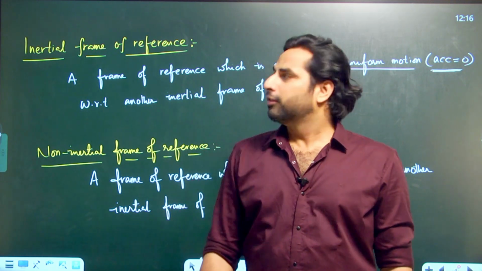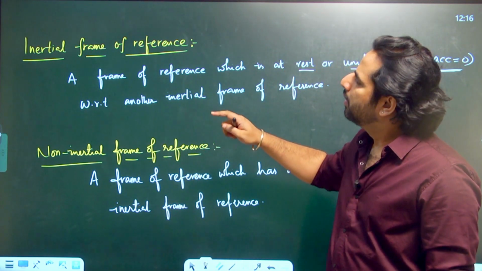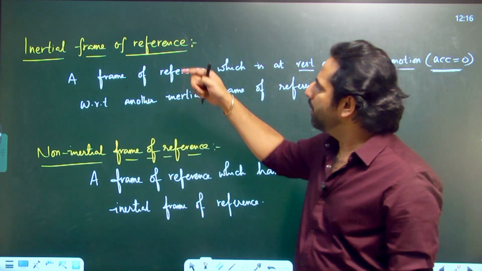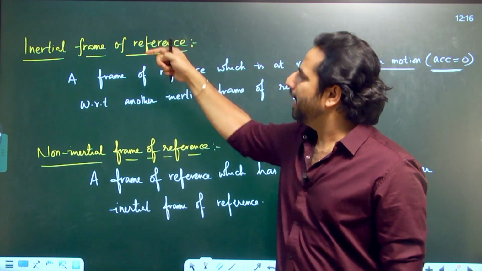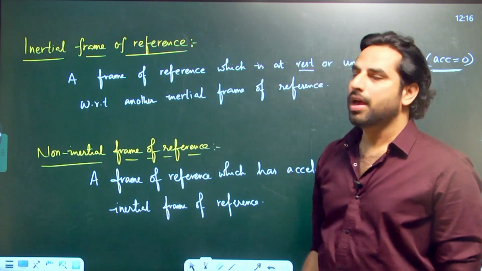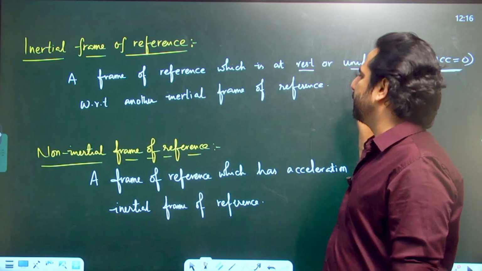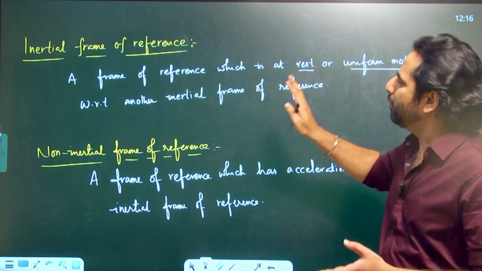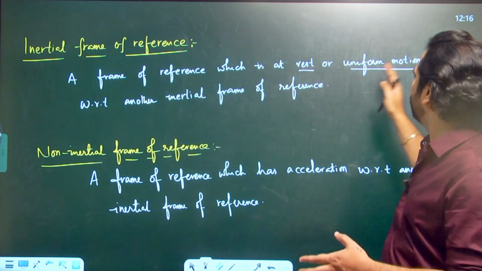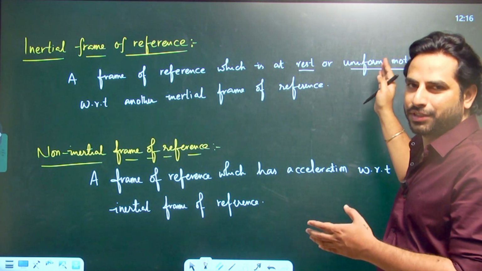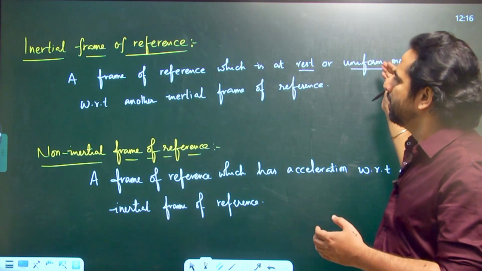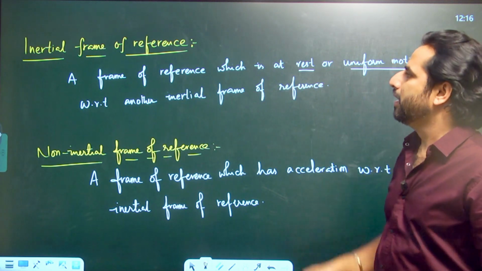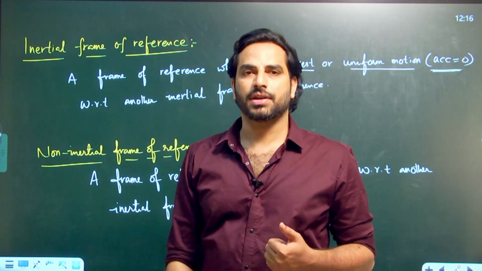So when I use the word rest or uniform motion, it should be defined again with respect to another frame of reference. So it is very difficult to give the definition of inertial frame of reference, because to define an inertial frame of reference, I need the help of another inertial frame of reference. So the definition goes like this: a frame of reference which is at rest or uniform motion, the one which is moving with uniform velocity, with respect to another inertial frame of reference, is known as inertial frame of reference.